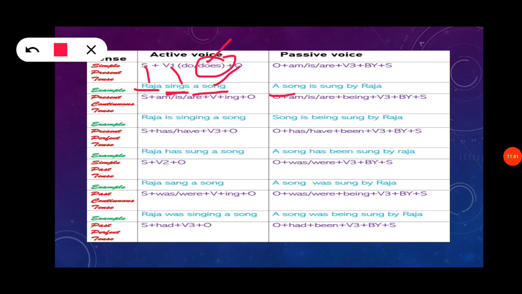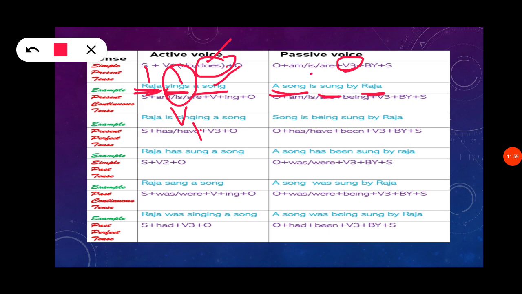So first, the object, a song, is placed in the subject place, and the subject place is changed into the object place. Next, the base verb, sings. This is the verb 1 form, that is present tense. We have to change it into the verb 3 form, past participle. So it is changed into sung.